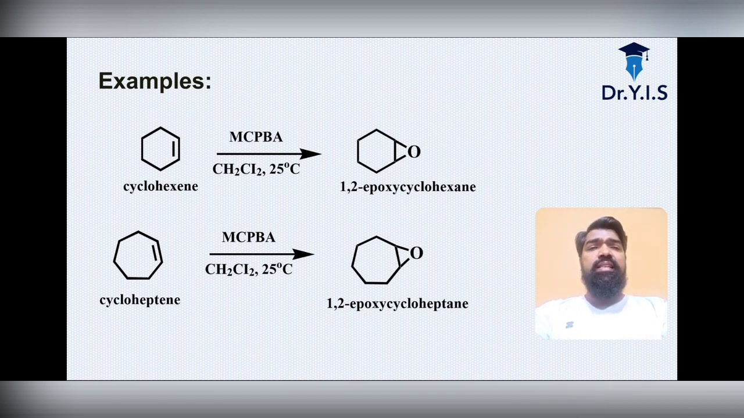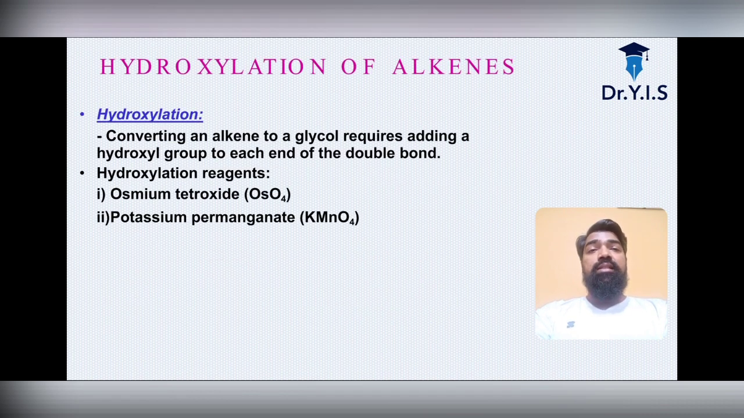Under CH2Cl2 at 25 degrees Celsius, cyclohexene will give you 1,2-epoxy cyclohexane, and again cycloheptene in the presence of CH2Cl2 at 25 degrees Celsius will give you 1,2-epoxy cycloheptane. So these are the examples.